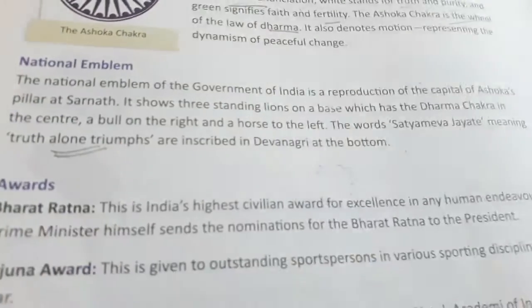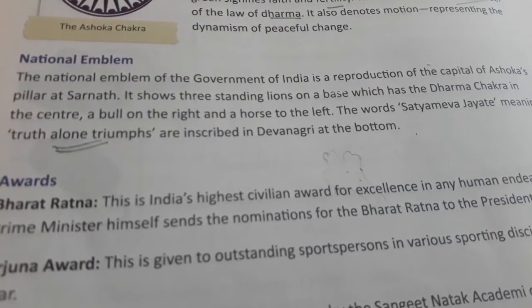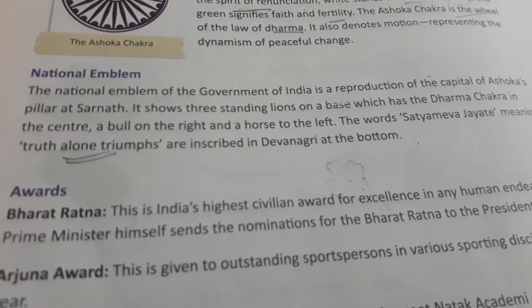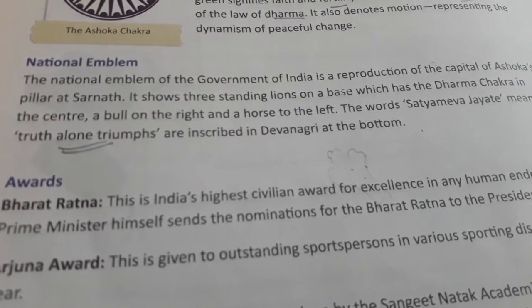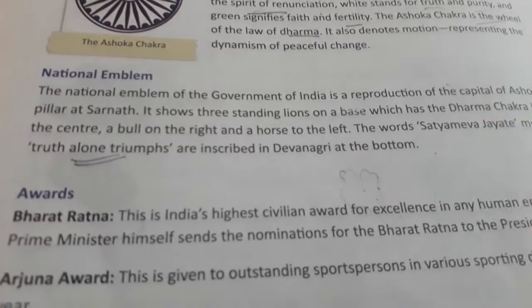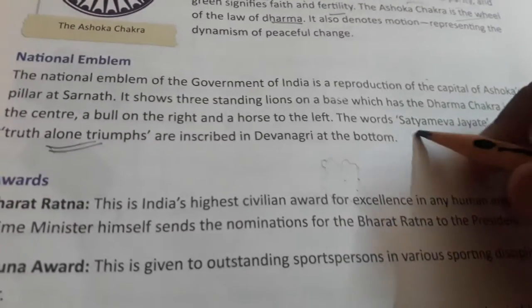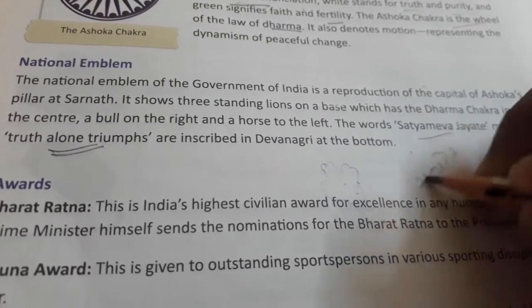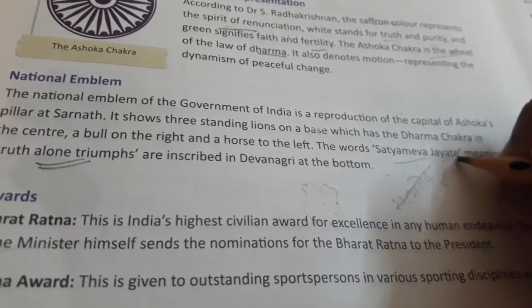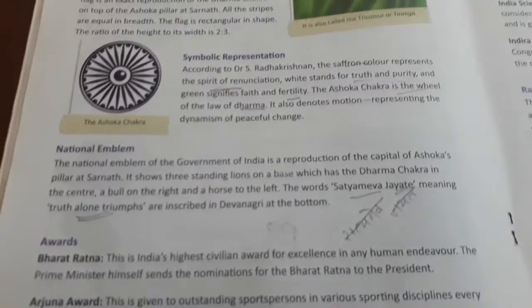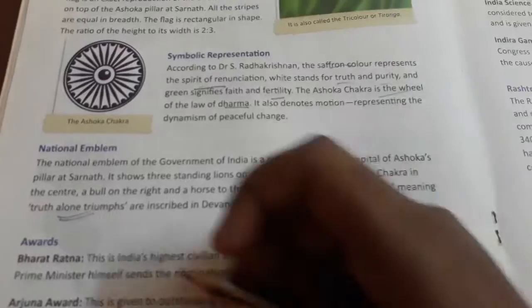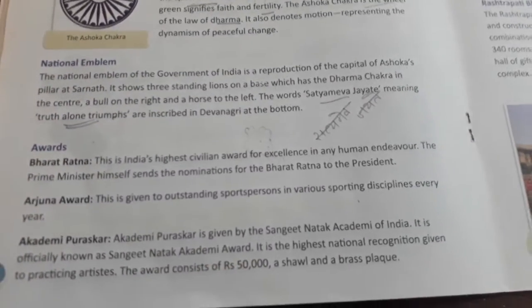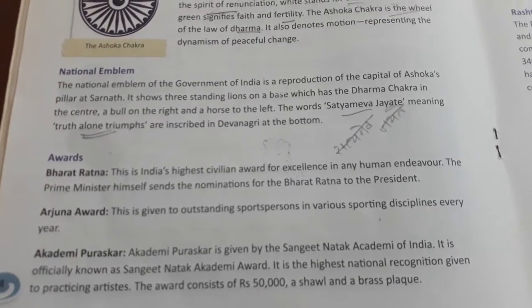So this line, I think you have seen in many places. Wherever you see the emblem, this line will be there, inscribed in Devanagari at the bottom. Always it will be like this, Satyameva Jayate. You can see this everywhere. In Tamil Nadu we use this line, truth alone triumphs. In Tamil we say Vaimaye Vellum.